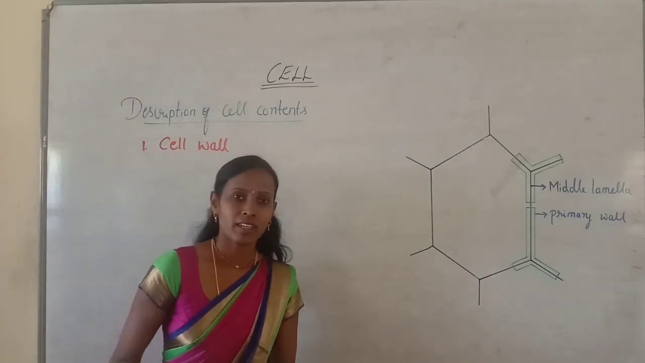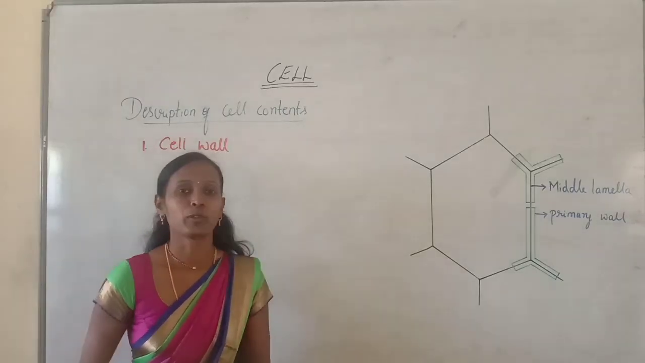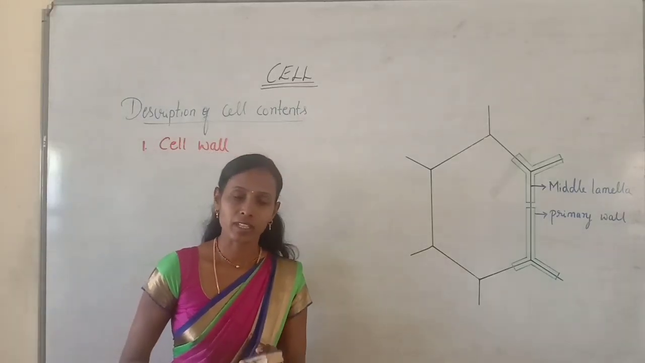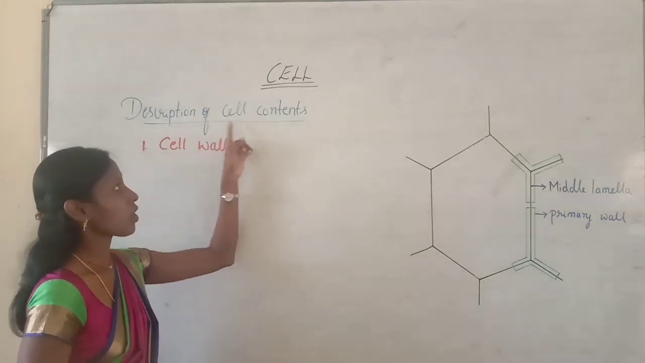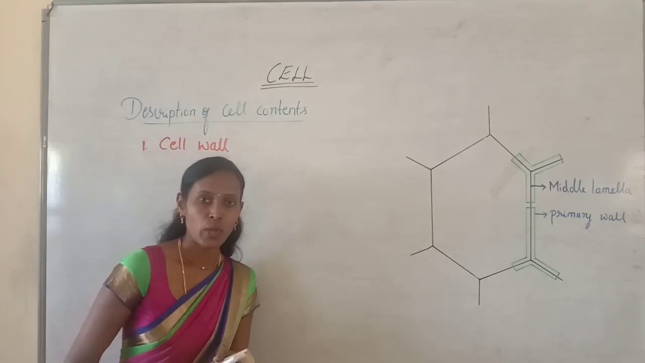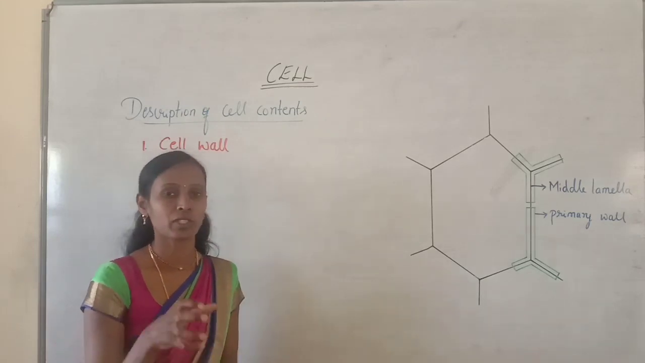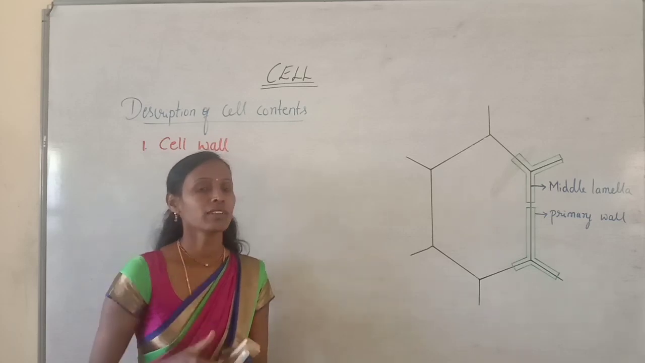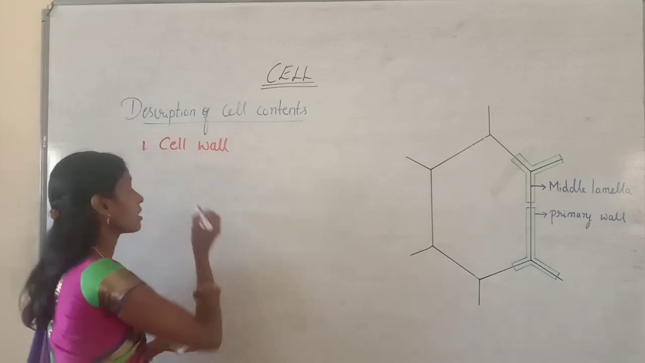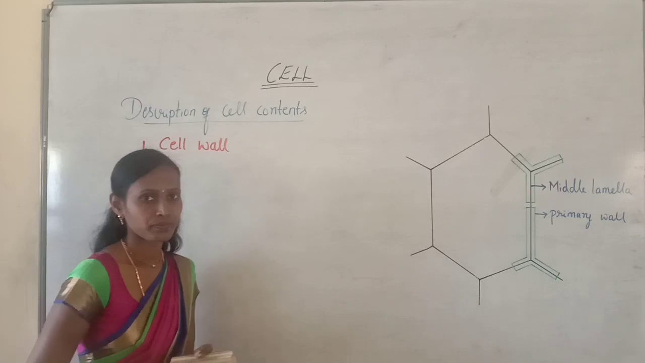Hello students, in the previous class we have discussed the plant cell and animal cell. Now in this class we are moving on to the descriptions of cell contents. Whatever structures are present within the cell, each and every structure we need to discuss. In that, first we are going to start with the cell wall.